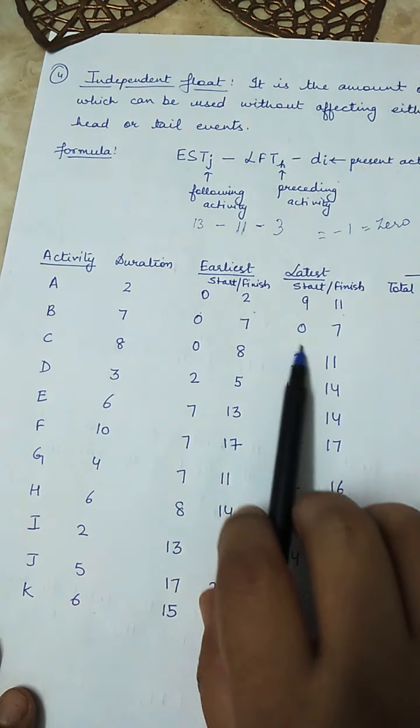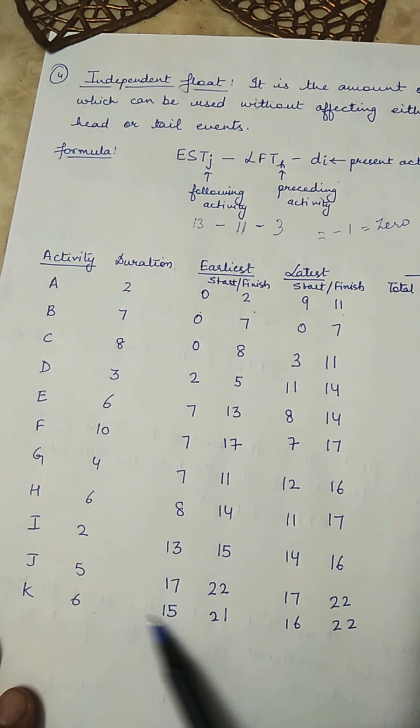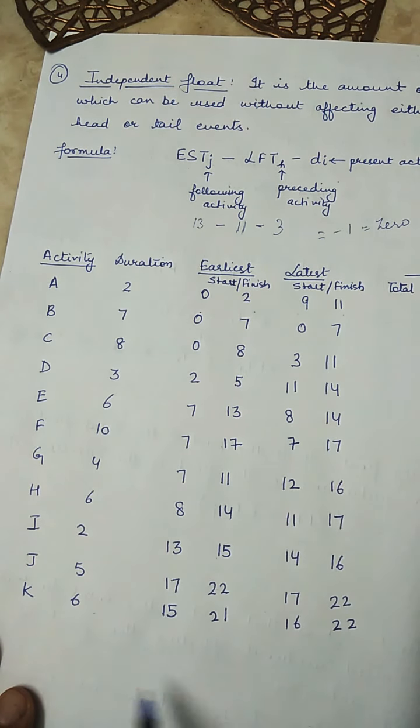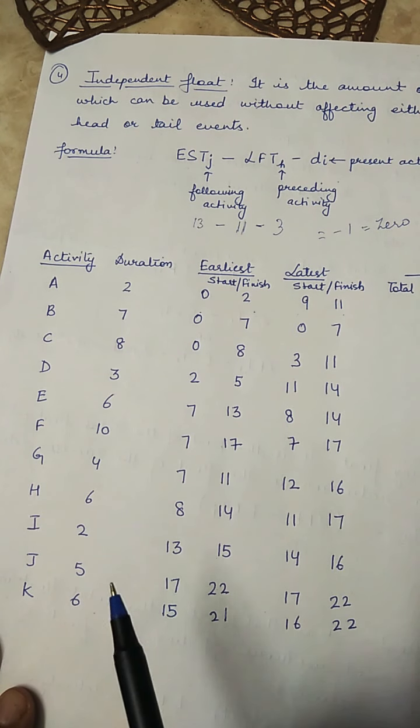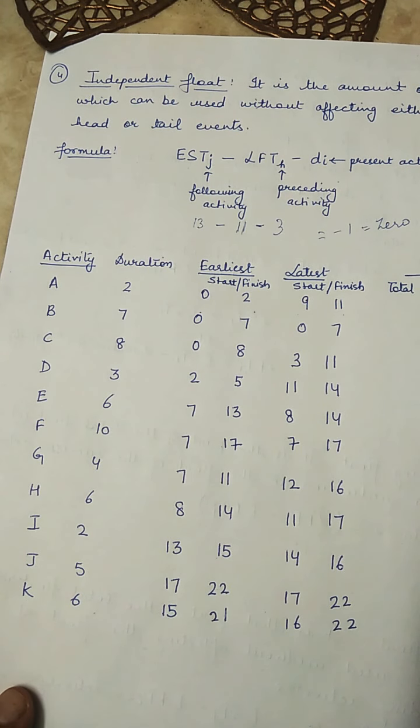You have to now calculate all the 4 floats for all the activities and take a pic of that answer and send it to me. I will see how much you have learned from this video. If there is any problem in understanding the video, message me, I'll help you out. And in the next class, we will discuss the PERT. PERT is Program Evaluation Review Technique.